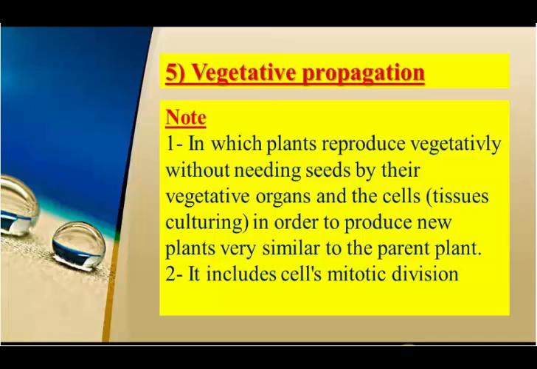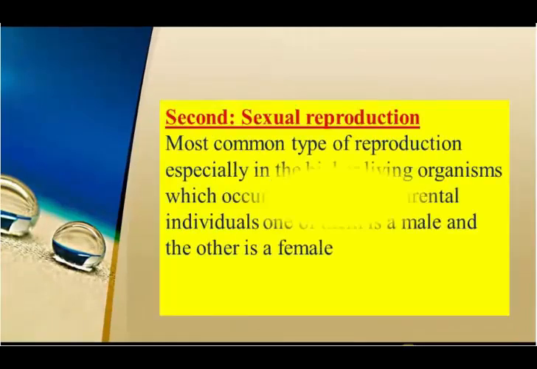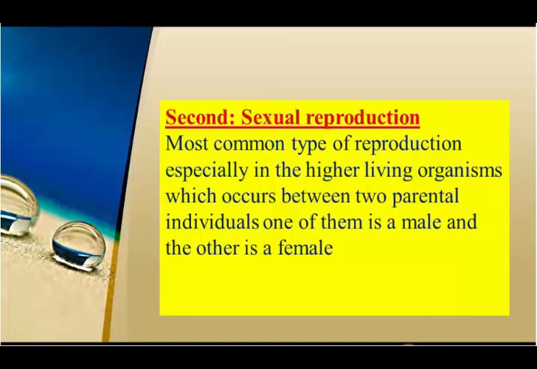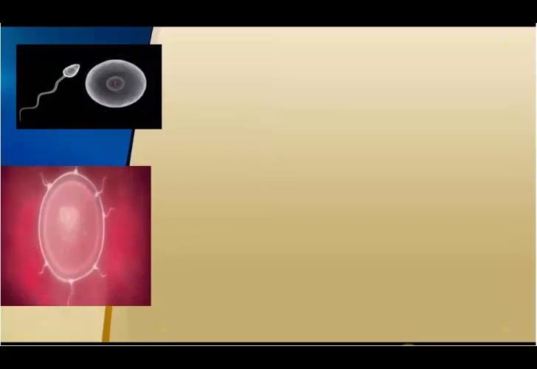all the types of asexual reproduction, and let's start the second type, sexual reproduction. Sexual reproduction is the most common type of reproduction, especially in higher living organisms, which occurs between two parental individuals. One of them is a male and the other is a female. It depends on two steps. First one is formation of gametes, and second one is fertilization.